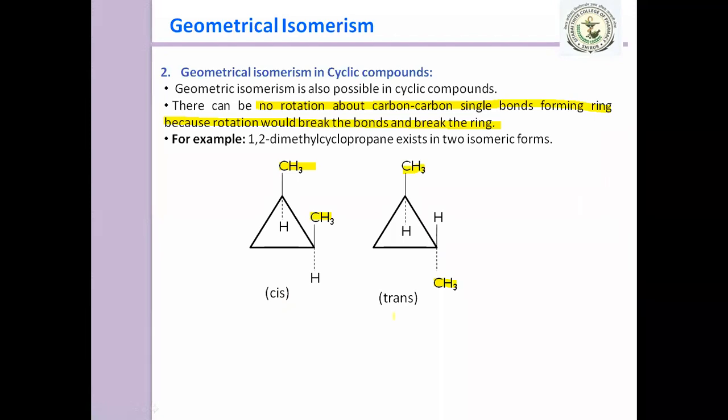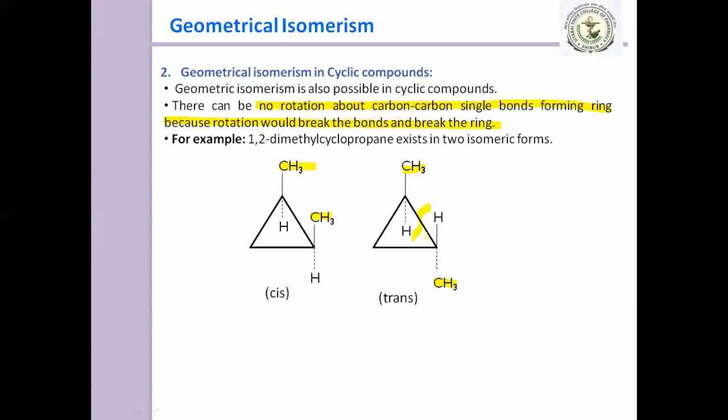Here also, no rotation about the carbon-carbon single bond is possible, because if there were rotation it would break the bond, and breaking the bond means it would also break the ring.